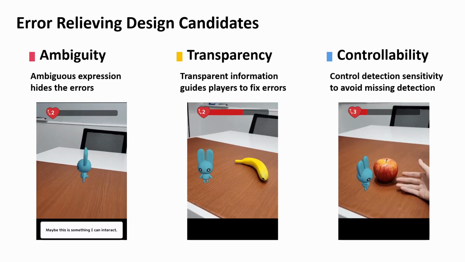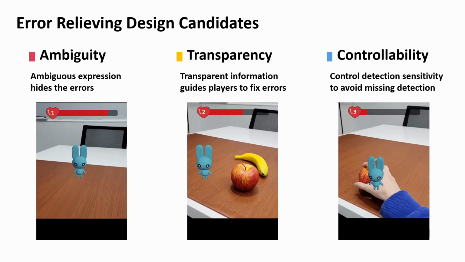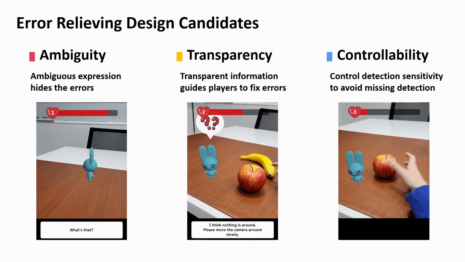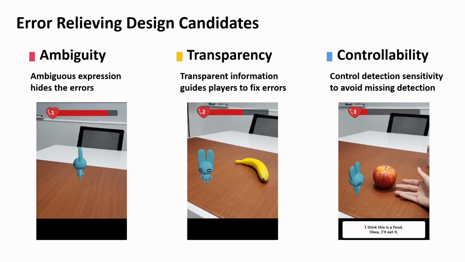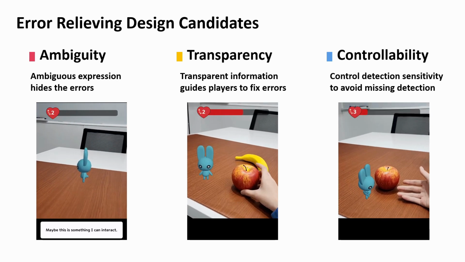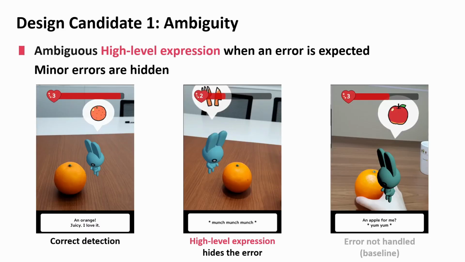We improved Bubbleu in 3 ways by adding different error handling features based on 3 design concepts: ambiguity, transparency, and controllability. The ambiguity version utilizes high-level expressions to hide minor errors. When an error is expected, the pet shows an ambiguous eat icon instead of the specific food icon. This could hide minor errors such as misclassifying an orange to an apple like in the right figure.